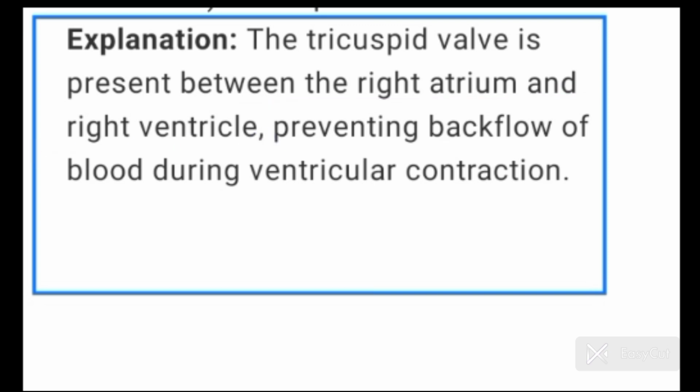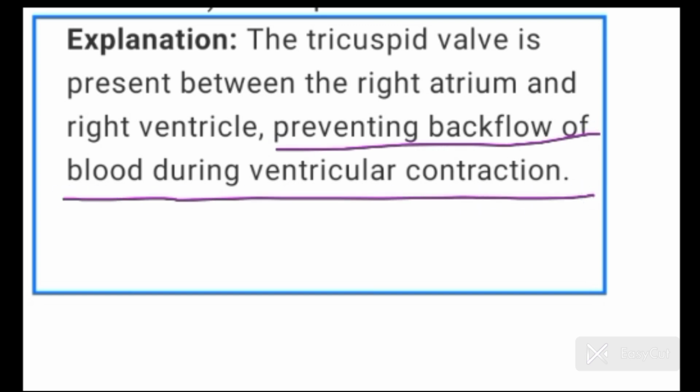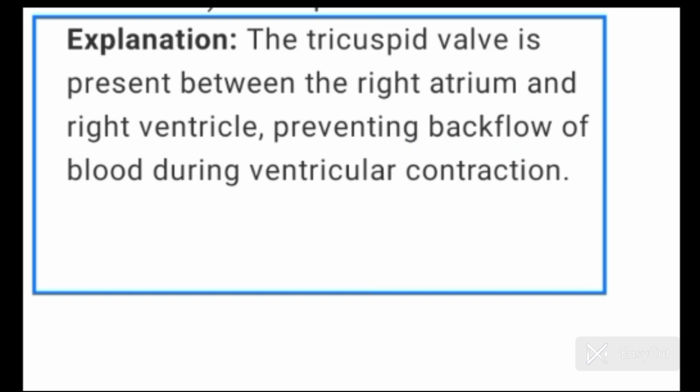Why is it present between right atrium and right ventricle? To prevent backflow of blood during ventricular contraction. Tricuspid valve is present between right atrium and right ventricle.